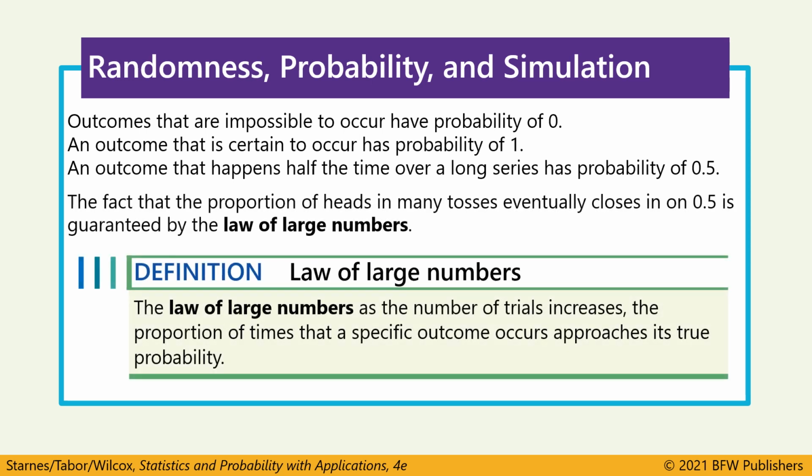So if we were to flip a coin 4 times, we might get heads every time. But if we were to flip it 4,000 times, we would see that proportion of heads get closer and closer to 0.5. This is called the law of large numbers. As the number of trials increases, the proportion of times that a specific outcome occurs approaches its true probability.